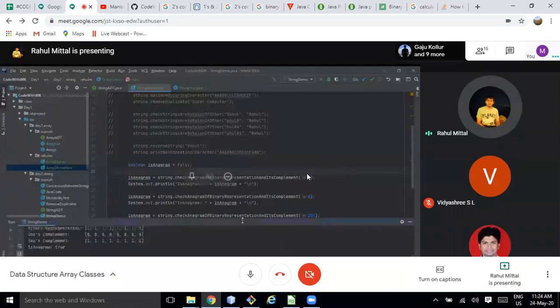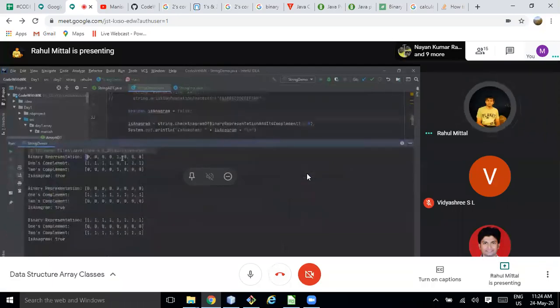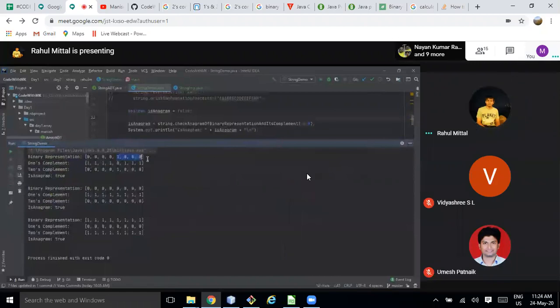So this is how it looks. This is for 8. So 8 means 1000. Correct. So the one's complement of 8 is the inversion of all the bits. This is the one's complement. And the two's complement would be adding 1 to the least significant bit of this representation, which again comes to 8. And it says anagram is true. That's fine.